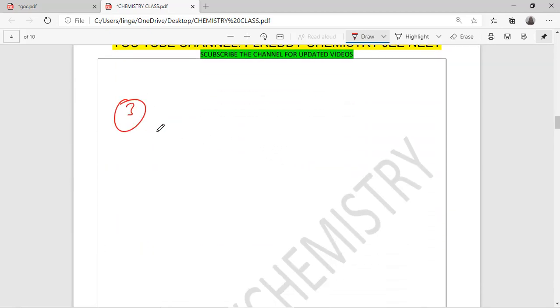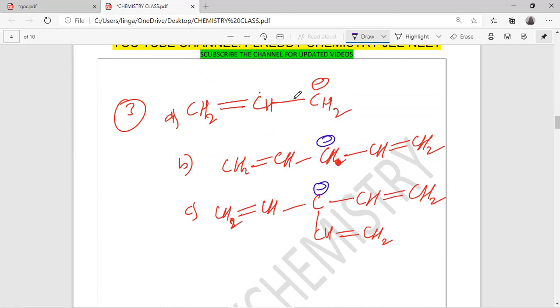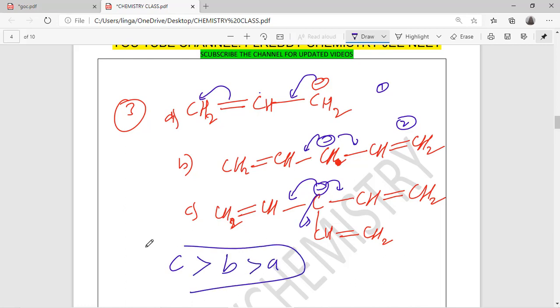And see here delocalization, more resonance structures are there. One allylic group is there here. Then this negative charge can move left side as well as right side. So two resonance structures here, three resonance structures here. So this is more stable. What is the stability order now? C is more stable than B, then A, right?